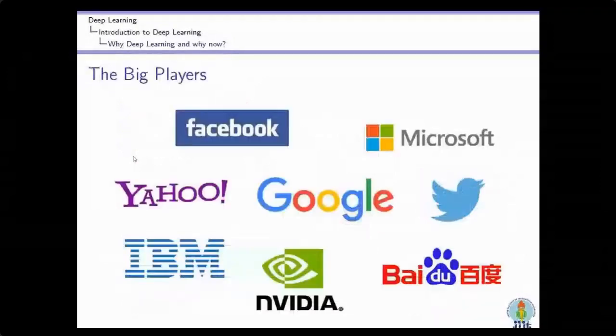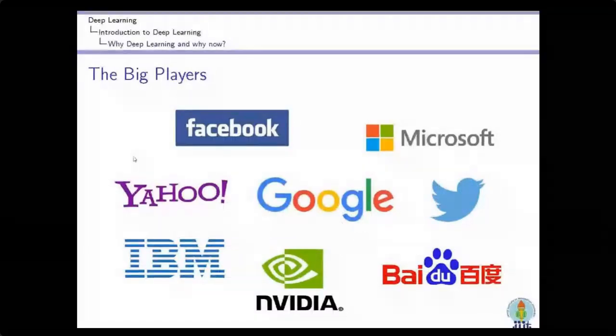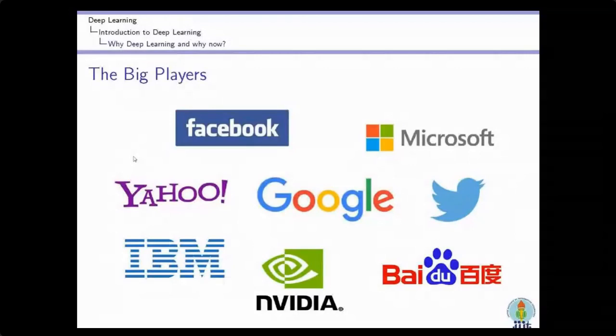These are the big players of deep learning. Facebook is using it for automated face tagging, Microsoft for academic support, Google for machine translation, and Twitter for sentiment analysis. Different companies are using deep learning technologies for different application areas to increase their productivity, and we can see the impact. All users can see that Facebook today has great automation compared to the previous Facebook techniques.